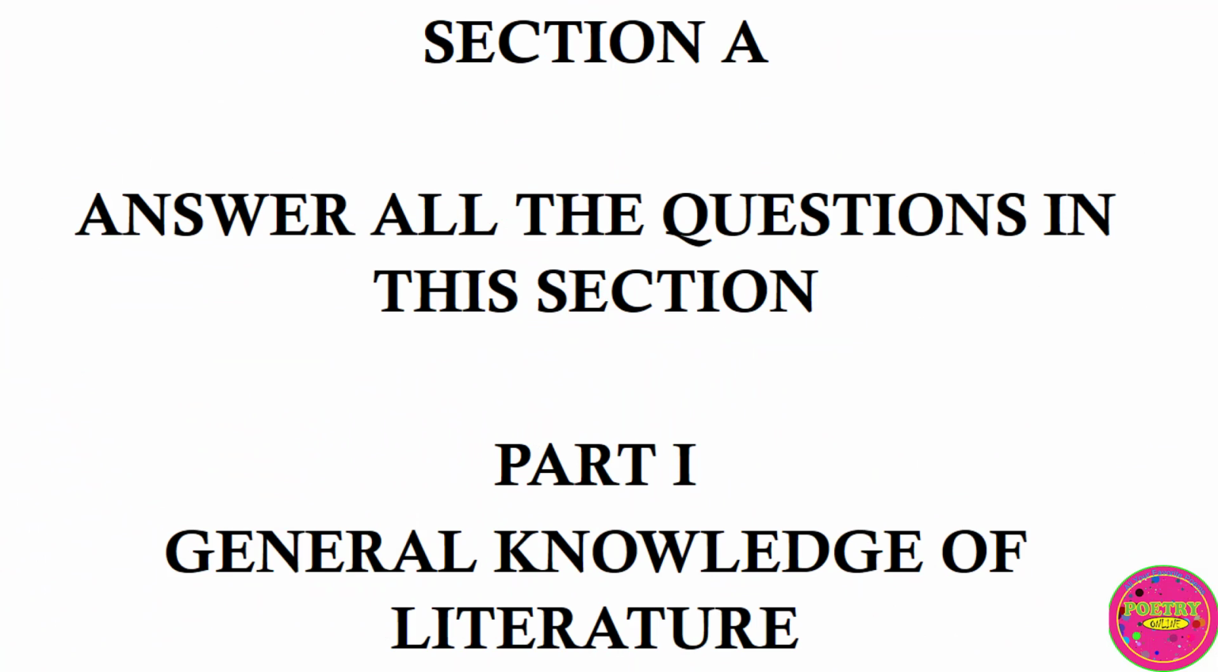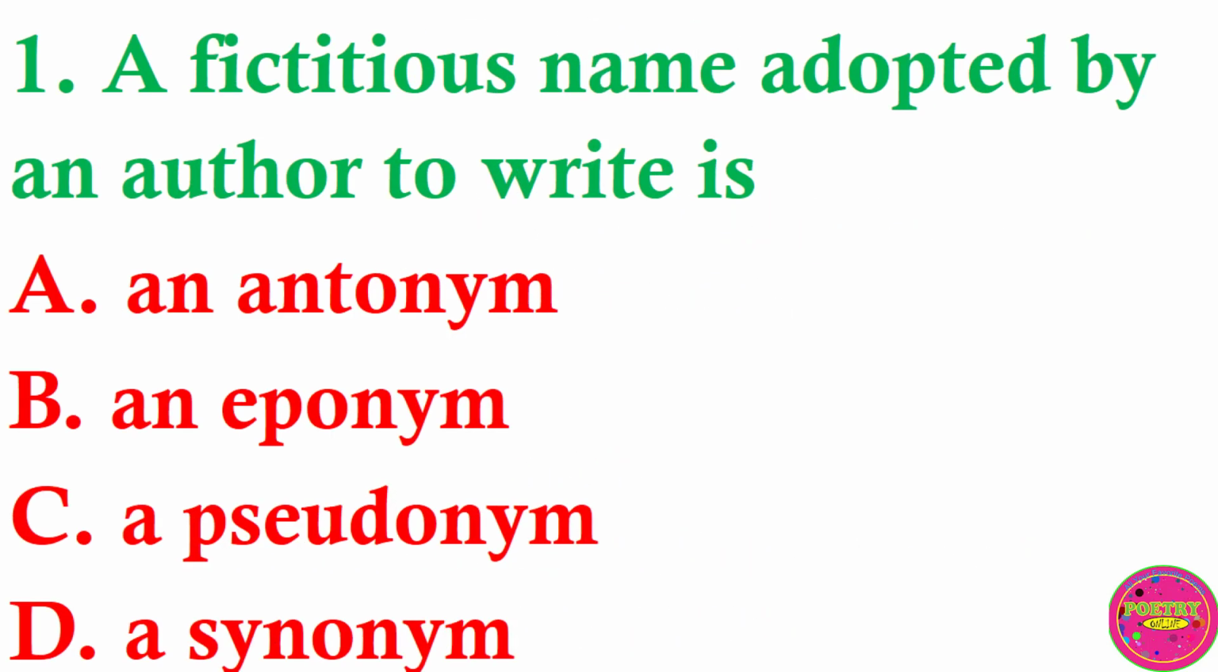Section A. Answer all the questions in this section. Part 1. General knowledge of literature. Question 1. A fictitious name adopted by an author to write is: A. An antonym, B. An eponym, C. A pseudonym, D. A synonym. The correct answer to this question is C. A pseudonym.